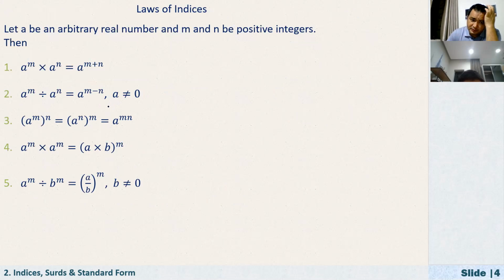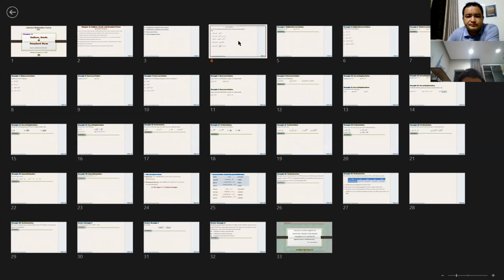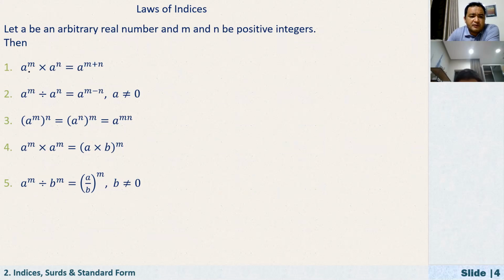And it has some properties. Number one is the product: a to the power of m times a to the power of n equals this. A to the power of m divided by a to the power of n, and so on. Now here, let me just prove it. You may memorize this, but you have to try to understand why. Let's start with the first one.